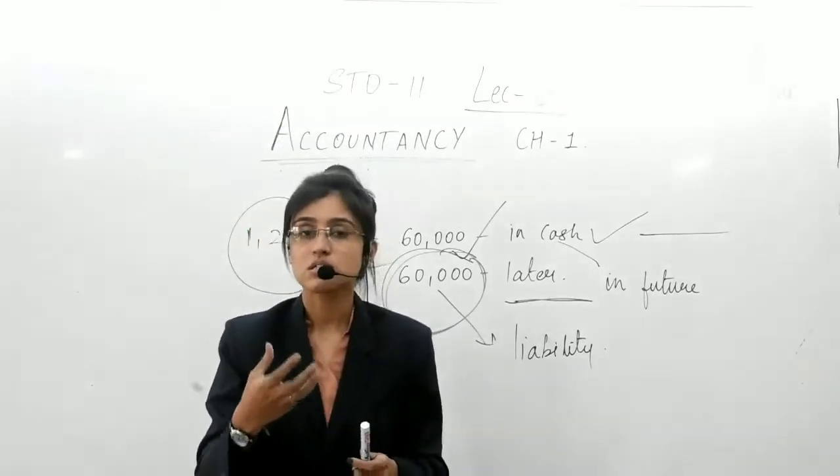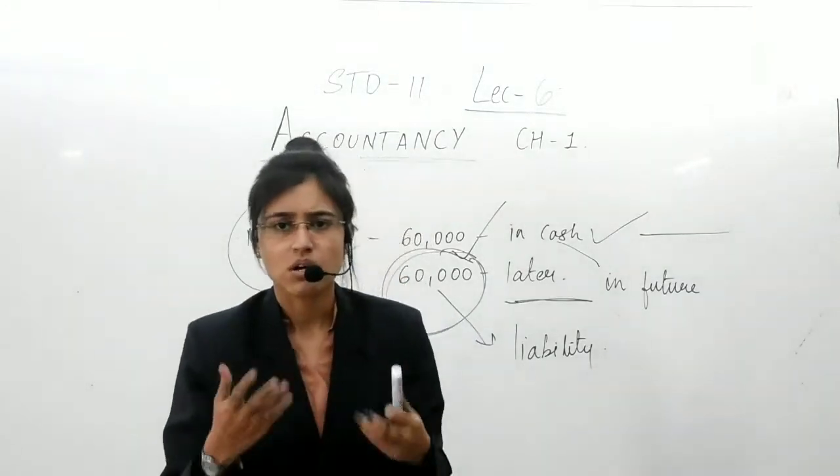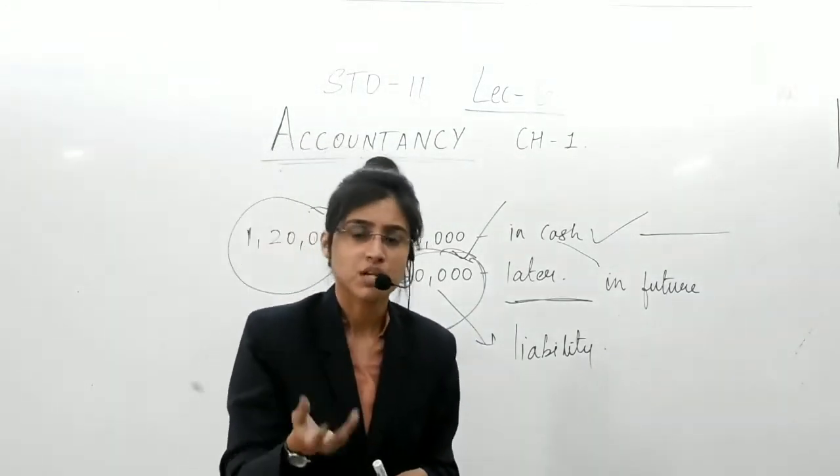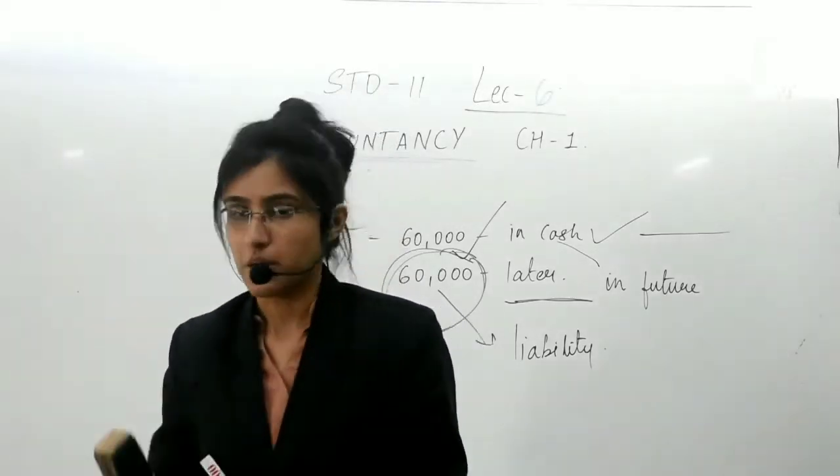What actually it is, is the amount that is payable for borrowed money or credit purchase of goods and services. Yes, let us quickly understand the types of liability.